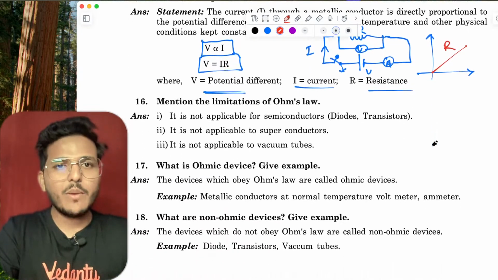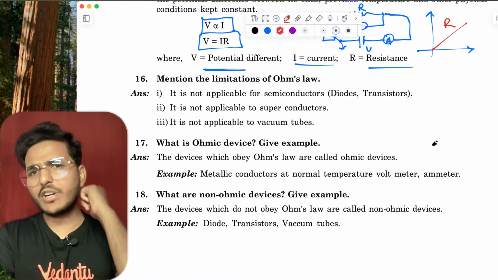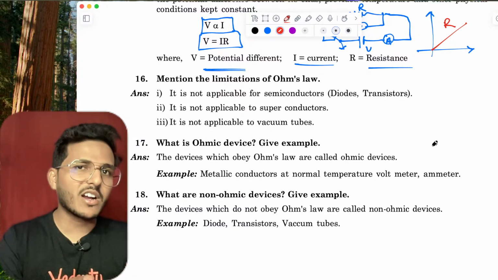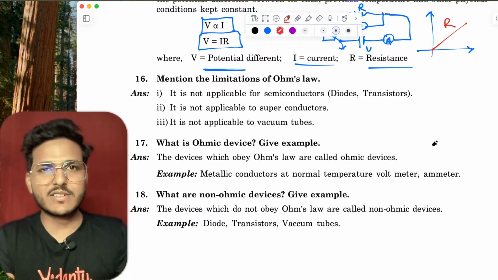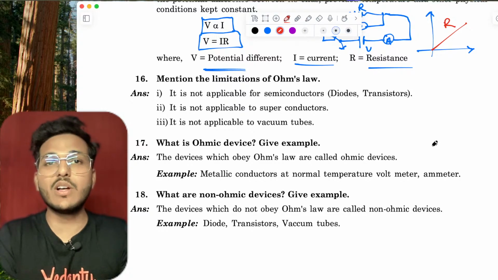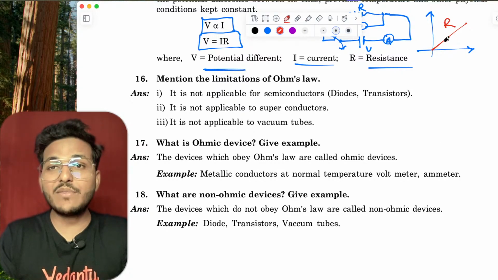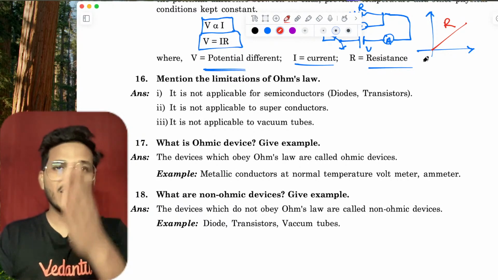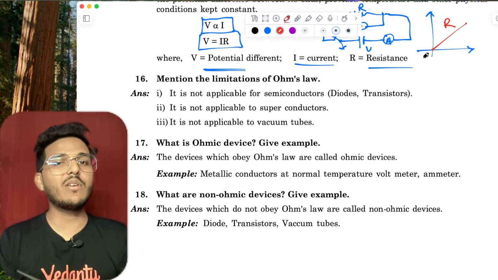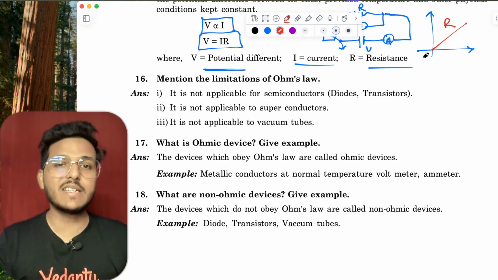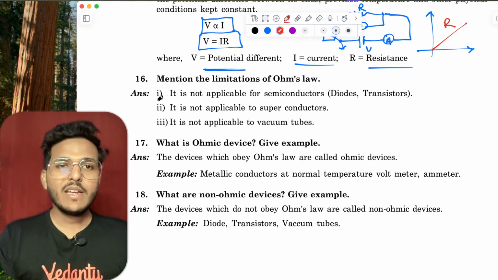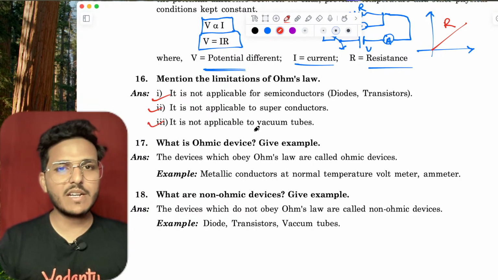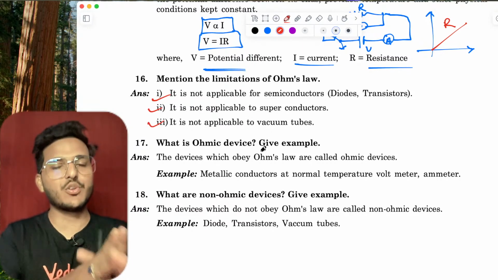Right. Now, mention the limitations of Ohm's law. Ohm's law is only valid for conductors. It is not valid for semiconductors such as diodes and transistors, because they don't have a static resistance. With the rise of temperature, the resistance of a semiconductor decreases, so it is not applicable for semiconductors. It is not applicable for superconductors. It is not applicable for vacuum tubes.